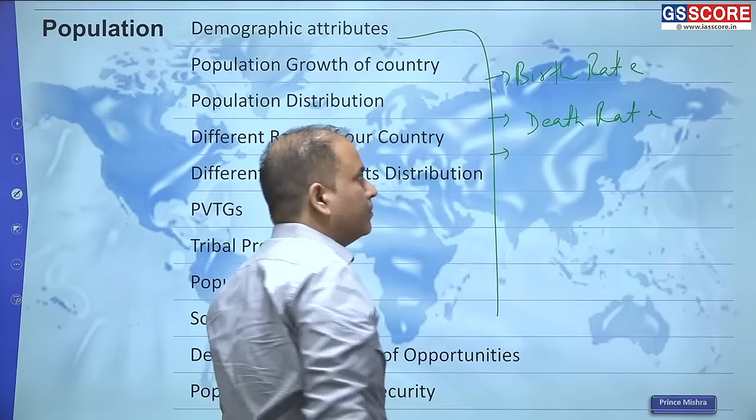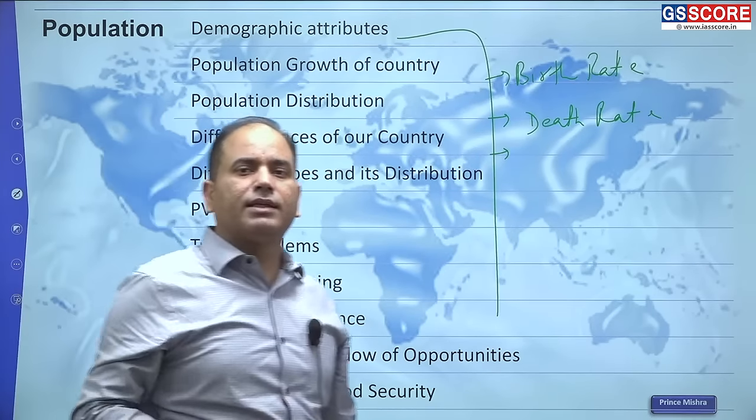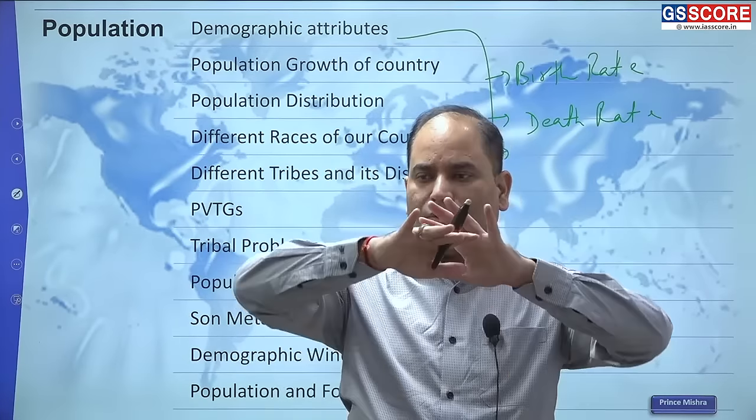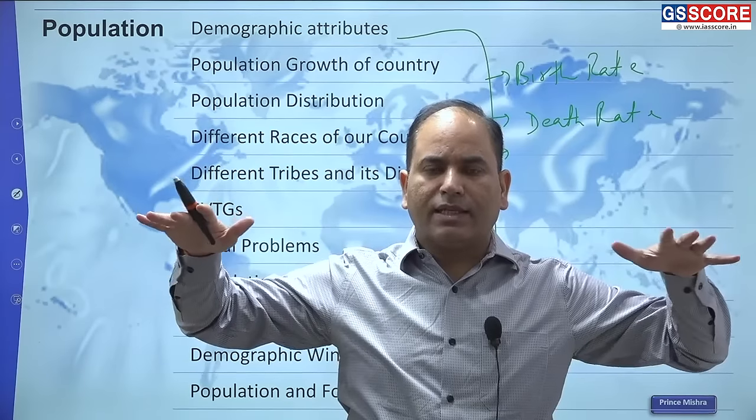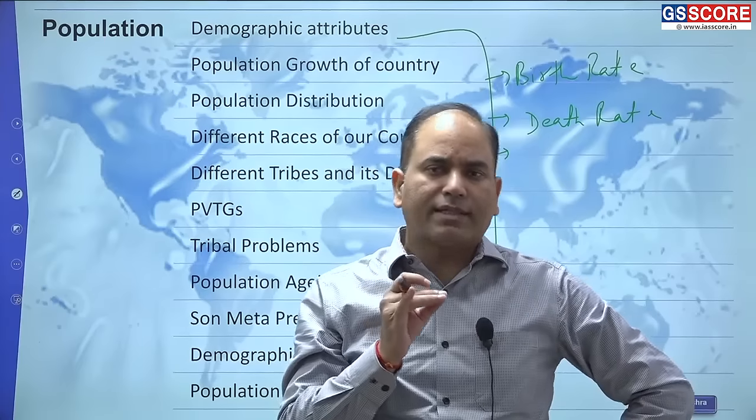So what is this birth rate, what is this death rate, and how do the birth rate and death rate change? The birth rate and death rate change over different regions and also within different time periods. So let's try to understand.